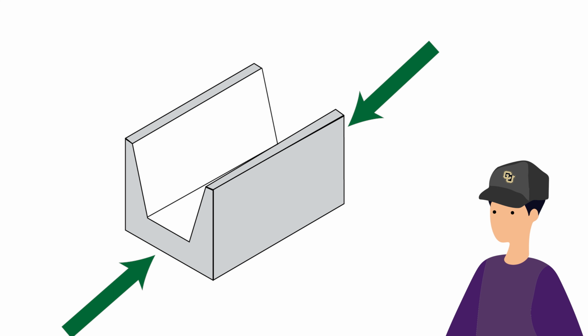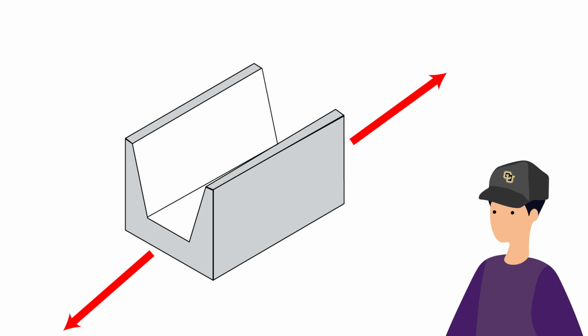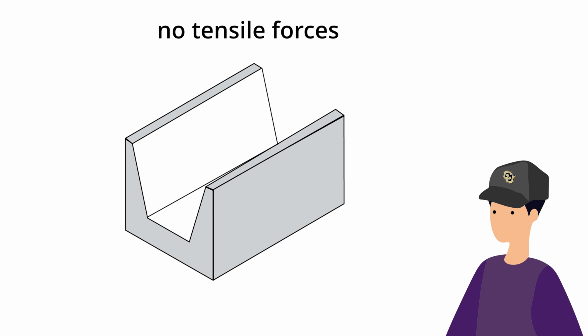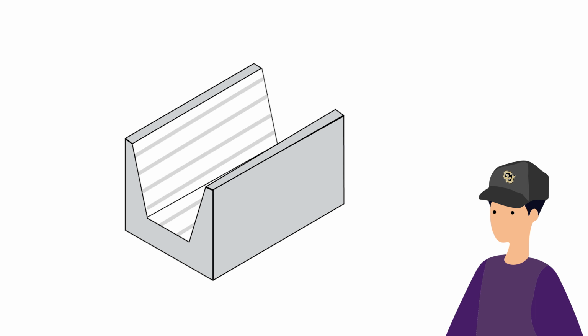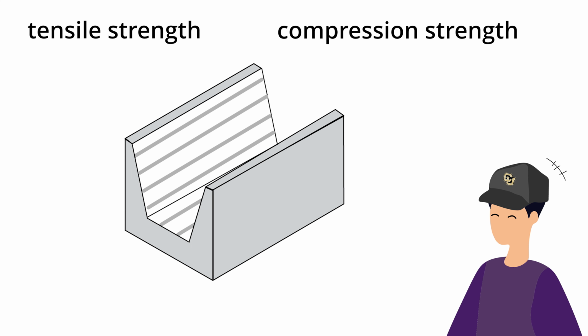While concrete is extremely strong in compression, it is extremely weak in tension. Engineers design with this in mind and make sure that there are no tensile forces in the concrete part. They can get around this by embedding steel in the concrete to handle any tensile forces. Nowadays, the majority of bridges are typically built using a combination of steel because of its tensile strength and concrete because of its cost effectiveness and compression strength.